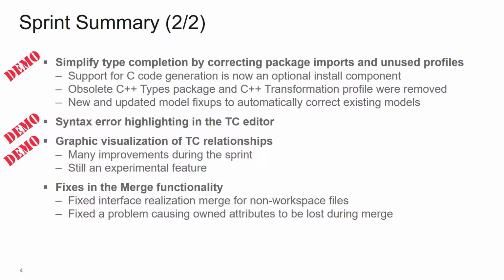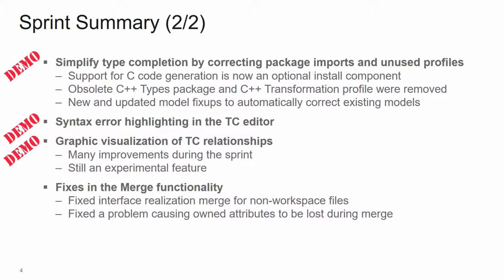We also have removed the C++ types package and the corresponding C++ transformation profile because we found out that this actually was a leftover from a feature that was removed already before. So it was actually unnecessary and could be deleted. But of course, as always, when deleting something, there is a risk that someone has used the things that were deleted. So we have also had to implement model fix-ups to automatically correct models that already exist. And I think we can have a brief discussion after the demo about what this possibly could mean to your existing models.